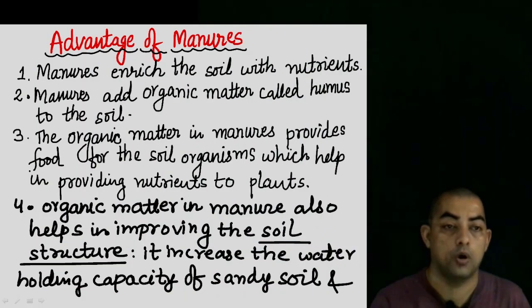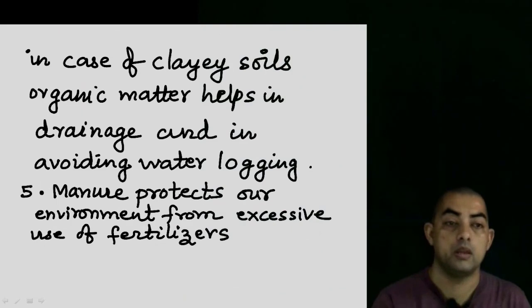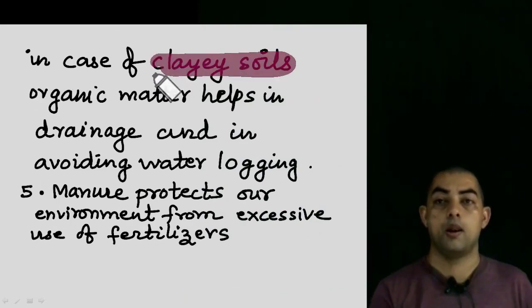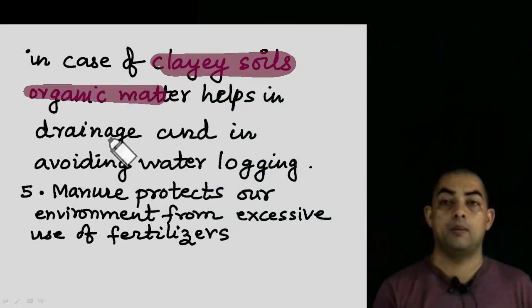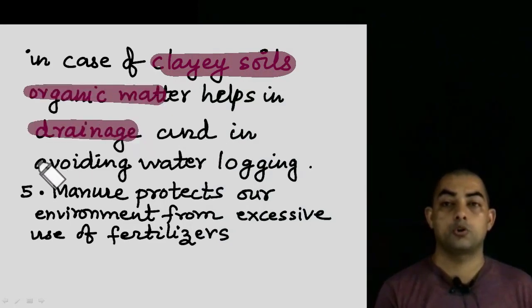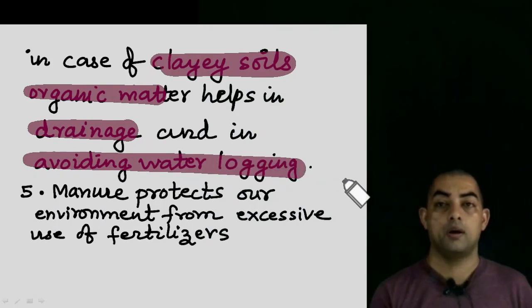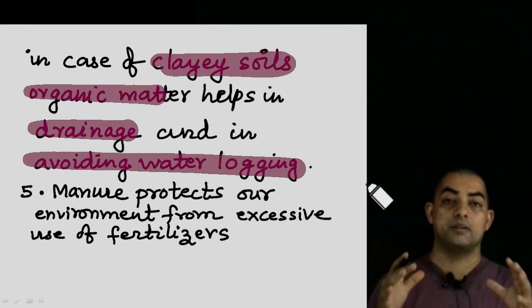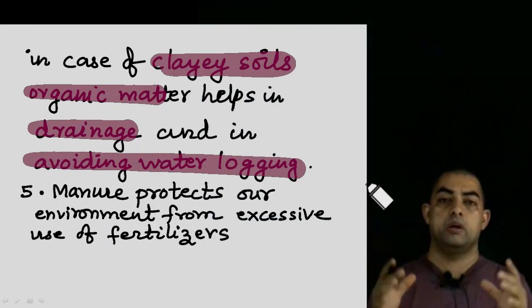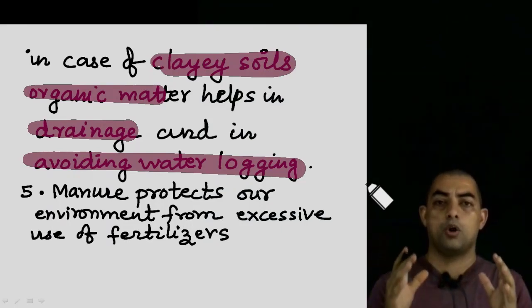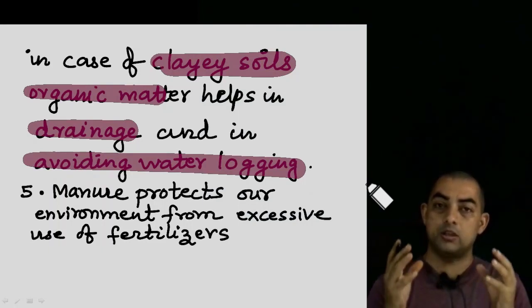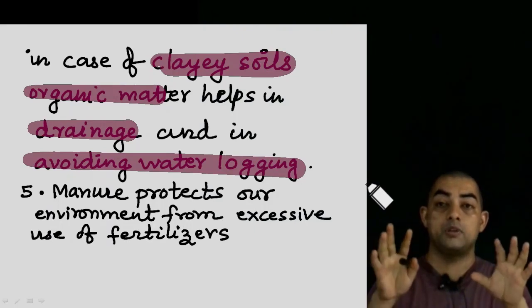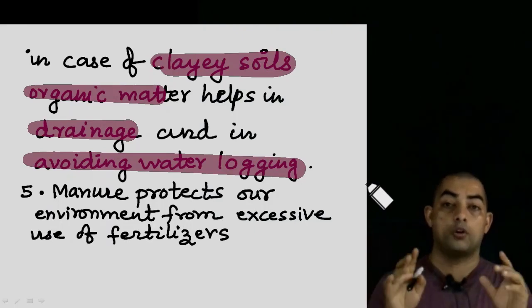One more use of this is in the case of clayey soil. If you're talking about clayey soil, organic matter helps in drainage and also it helps in avoiding water logging condition. In the case of clayey soil, you must have seen the water gets retained over there, water logging takes place, and because of the water logging, plants are not able to grow properly. So if you add this organic manure to the clayey soil, it does a different purpose. It helps in drainage. It helps in avoiding the water logging condition.